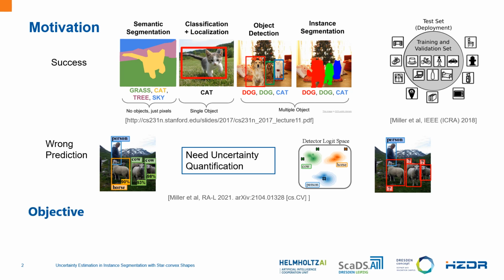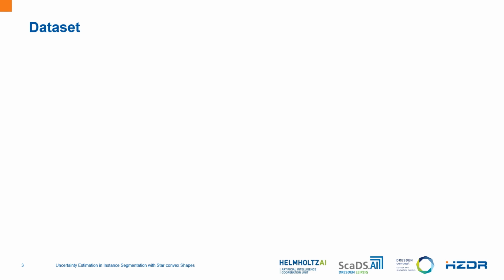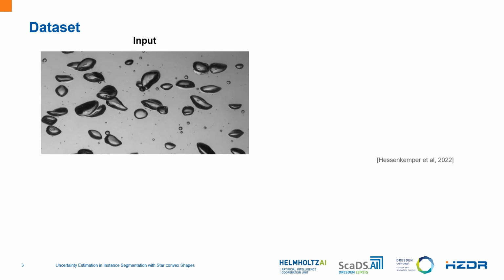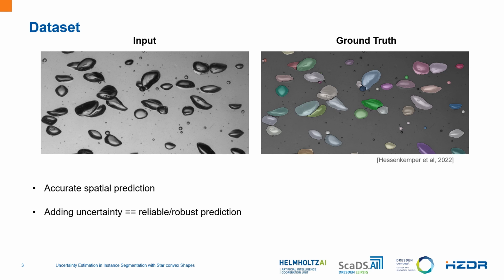So the objective of the work was to evaluate the suitability and the reliability of existing uncertainty quantification methods when applied to tasks of instance segmentation with StarDist. The dataset we used was the fluid dynamics dataset, where we have to predict the bubbles in the fluid. Basically, we want to predict the bubble and its size, which gives us insight on the heat and the mass transfer in the fluid. So an accurate spatial prediction is important, and adding uncertainty would make the prediction more reliable and robust.